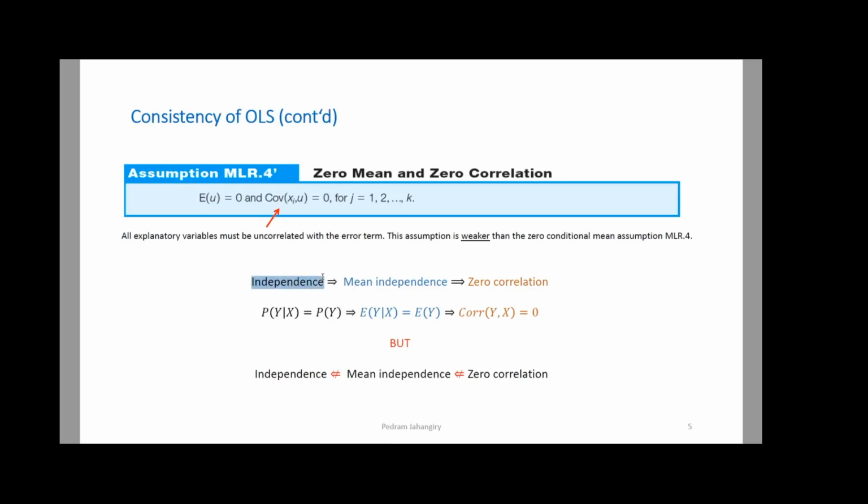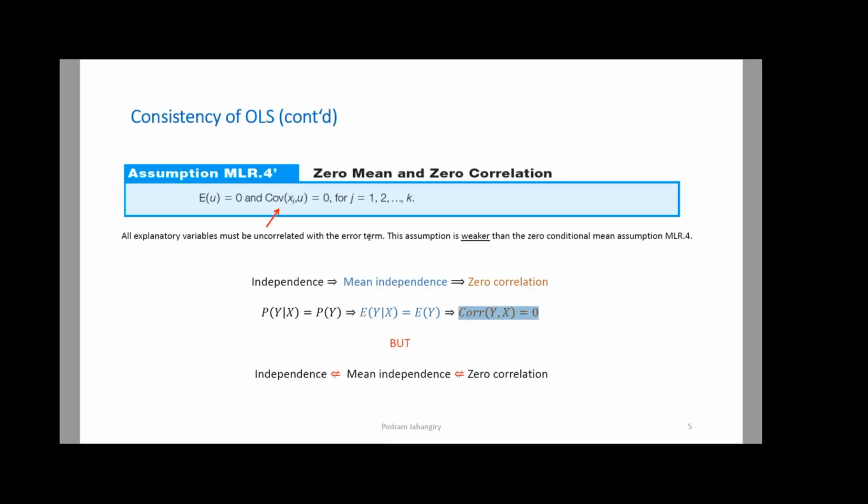We said that independence will lead to mean independence, and this will lead to zero correlation. So here we got our zero mean assumption from this mean independence assumption, right? We said that the expected value of u given x is equal to the expected value of u, and we know that the expected value of u is 0 because on average the errors should be 0. Now we're going to say that instead of this assumption, let's use this assumption, because if I have this assumption, I can have this one for free. But the other way around does not work. If I have correlation equal to 0, I cannot get back the mean independence.